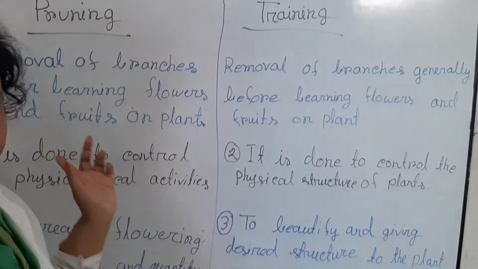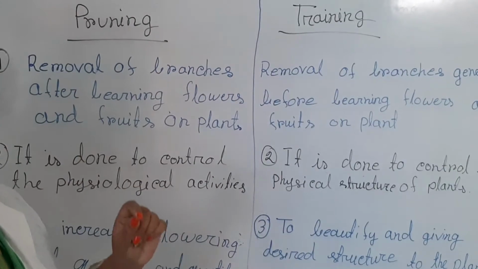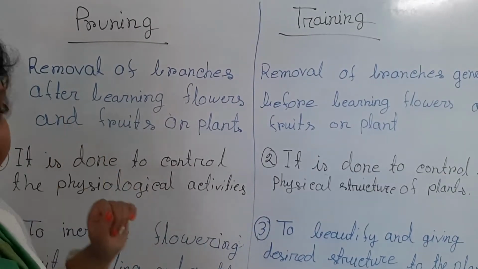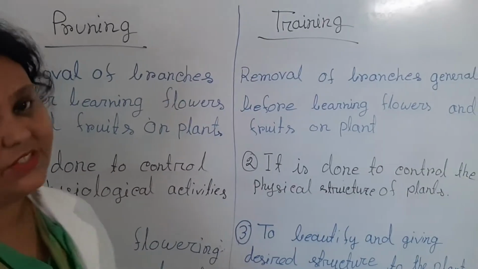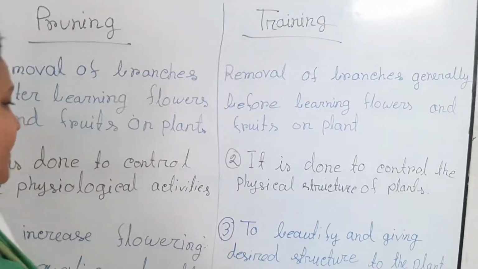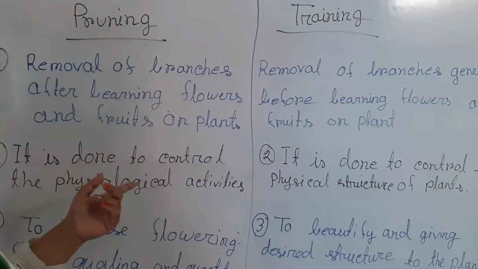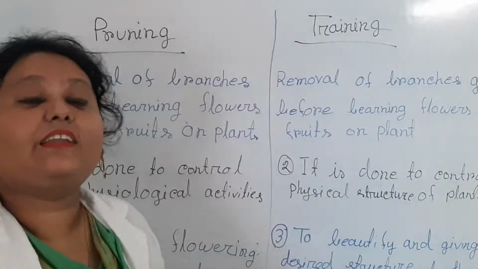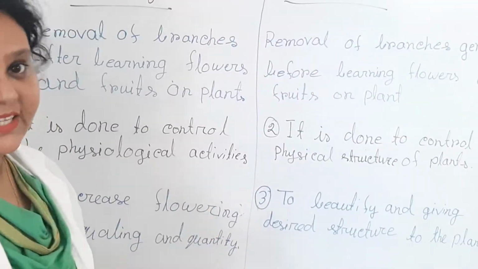One is after and another is before. After bearing flowers and fruits, pruning is done, and before bearing flowers and fruits, training is done. Then, why is it done? It is done to control the physiological activities of the plant, mainly to increase the physiological activities.